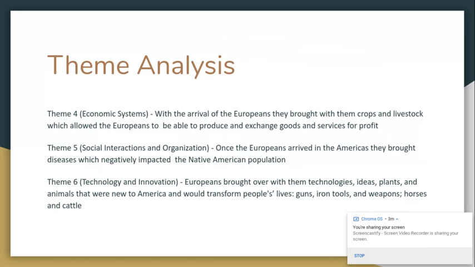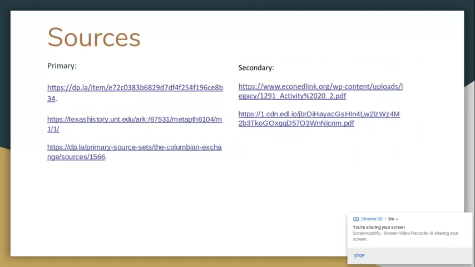So the themes that were used in our presentation is Theme 4, Economic Systems. With the arrival of the Europeans, they brought with them crops and livestock, which allowed the Europeans to be able to produce and exchange goods and services for profit. Theme 5, Social Interactions and Organization. Once the Europeans arrived in Americas, they brought diseases which negatively impacted the Native American population. Theme 6 was Europeans brought over with them technologies, ideas, plants, and animals to the Americas.